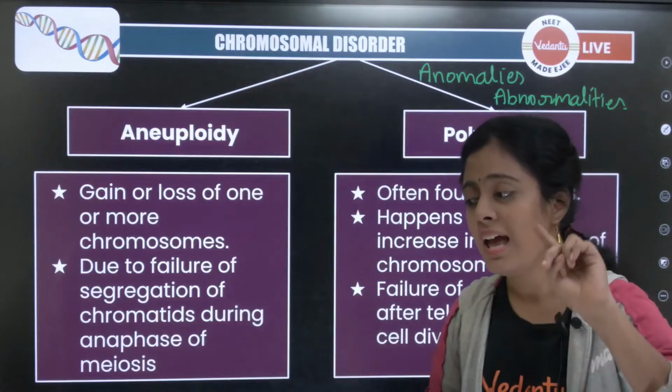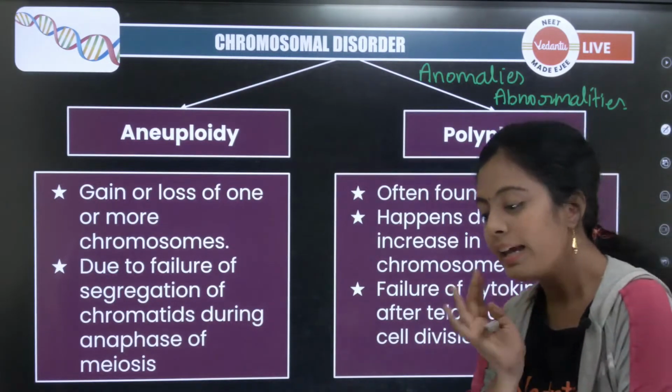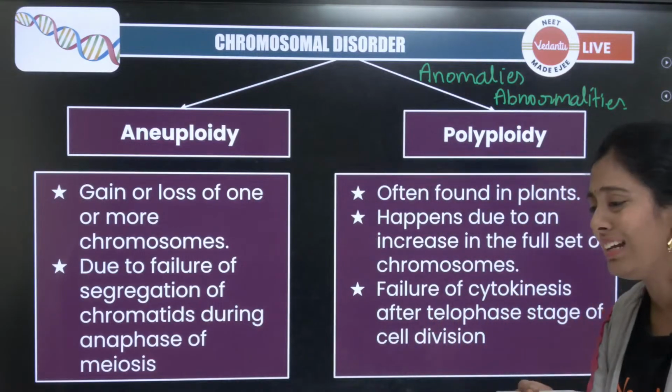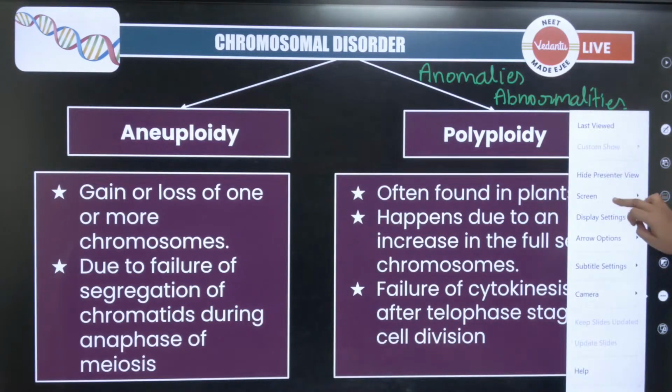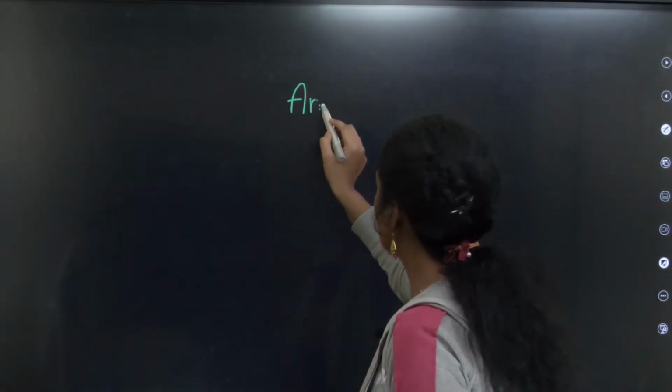There are two types, aneuploidy and polyploidy. Ma'am, aneuploidy na enna? Can anyone watching this live tell me what is aneuploidy? The slide வேண்டாம், நம்மளே படிப்போம். Okay? Yes. What is aneuploidy?